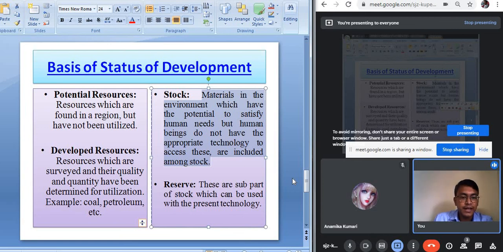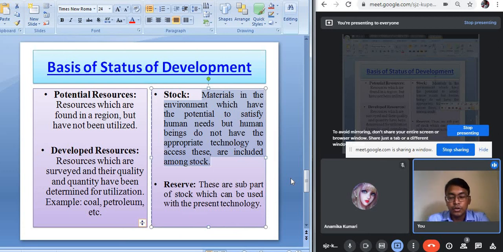Whereas reserves are just a part of the stock, but with the present technology we can utilize it. So the water, which is a kind of stock resource, the same water is being utilized with the present technology for generating hydroelectricity. So it's a kind of reserve. So these are the 4 different types of resources on the basis of status of development, that is the potential resource, the developed resource, the stock and the reserve.